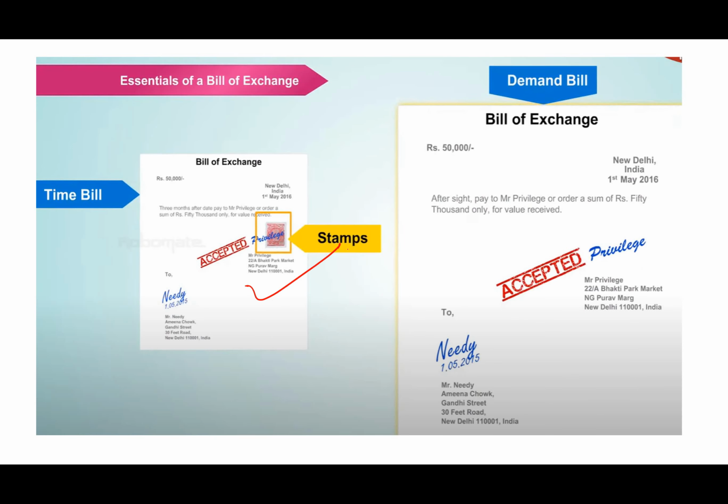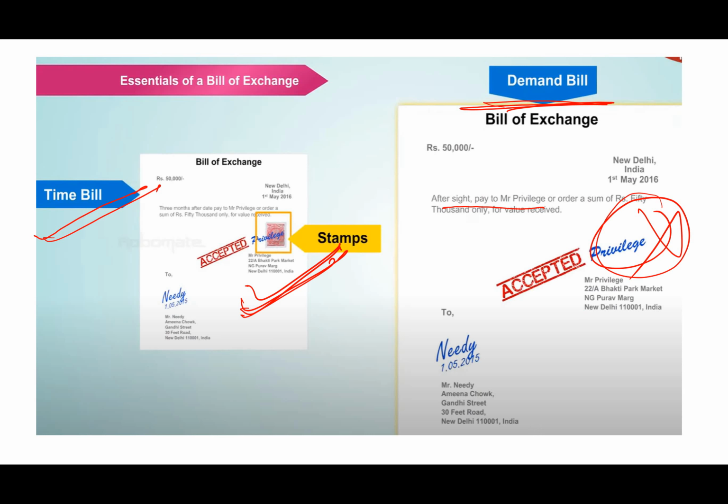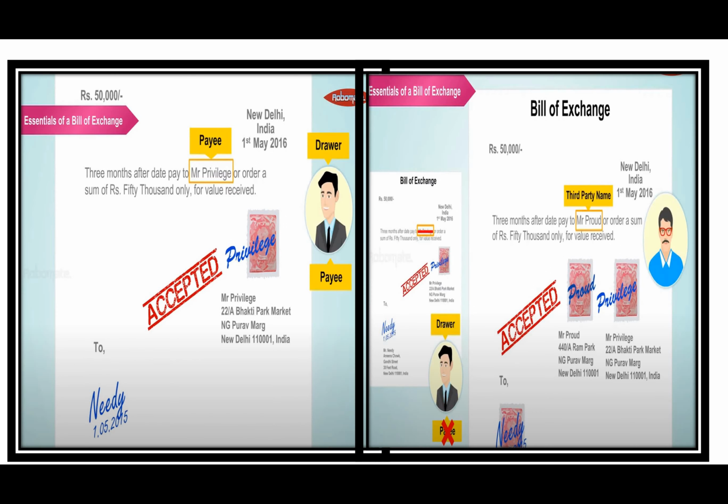Next, it has to be stamped duly. The bill of exchange, if it is a term bill, has to be stamped. But if it is a demand bill, that means the exact date when the bill has to be repaid is not mentioned, it does not have to be stamped. Okay, because the exact date when that bill has to be paid back has not been mentioned.